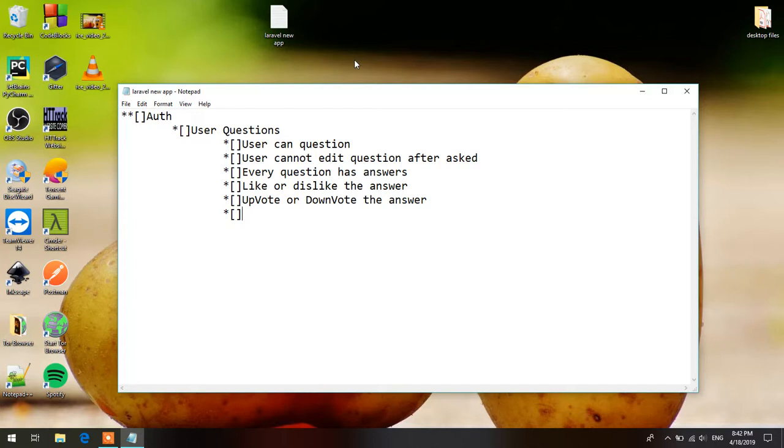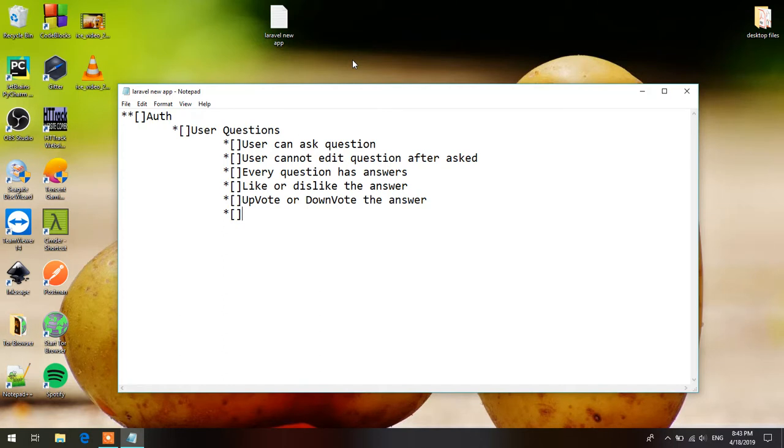So let's see. User can ask questions. User cannot edit question after asked. Every question has answers. Like and dislike the answer. Upvote and downvote the answer.